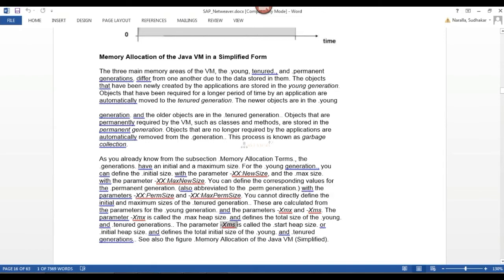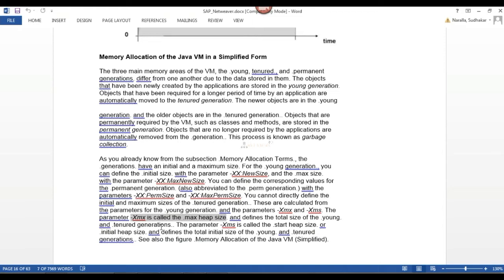XMX, XMS, these are the heap memory sizes. XMX is called the maximum heap size. It defines the total size of the young and tenured generations. Maximum heap size is the total size of my young generation and tenured generation.